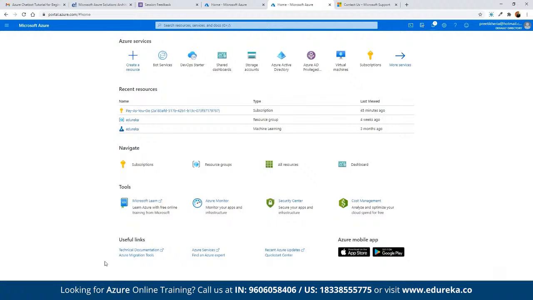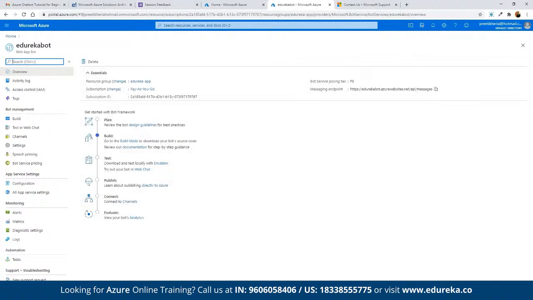And once the deployment is done, then we can come back to our resource and see whatever services we deployed here. Now in Azure, we have a good thing: whatever resources we have worked on get visible in the recent resources section, so that we can see which resources we have currently worked on. We have good support, we have a good UI in this regard. Currently we can see this is still being deployed on top. So here we can see the resource has been deployed, and now we can move to that particular resource after successful deployment.